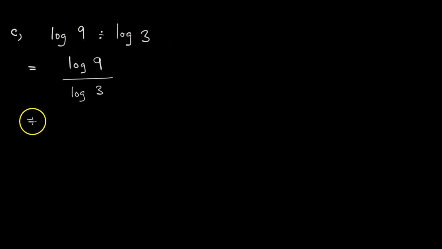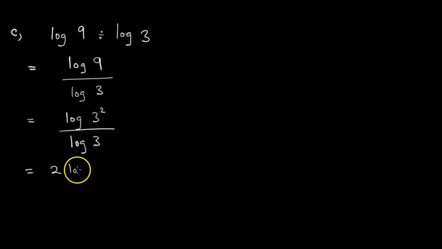Now this is equal to, we say log 3 squared over log 3. We have written 9 in terms of 3. So 9 became 3 squared. This is equal to 2 log 3 over log 3. But with these log 3s, we are just dividing something into itself. The log 3s cancel out. Our answer is 2. That is the answer we get there.